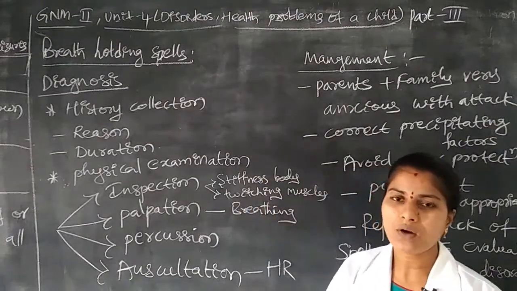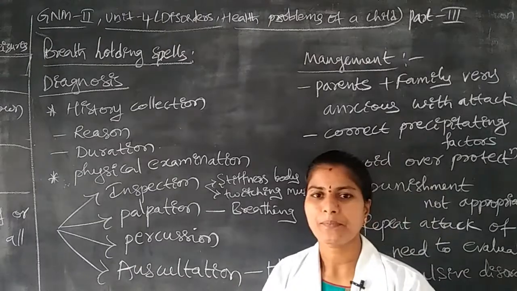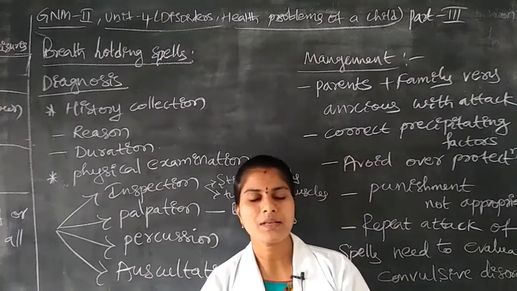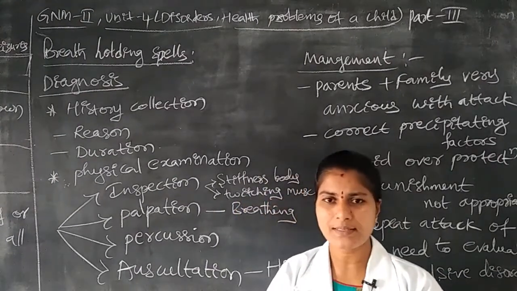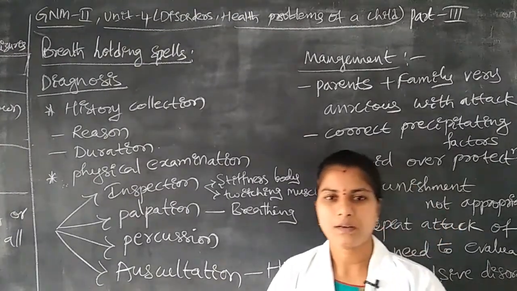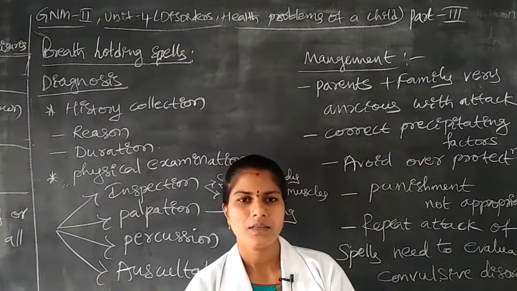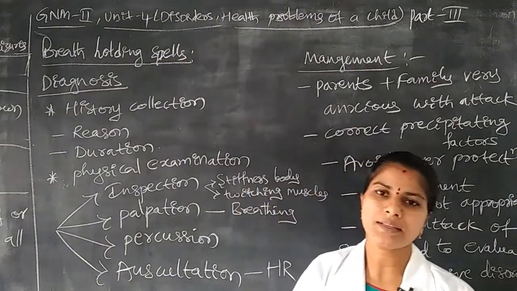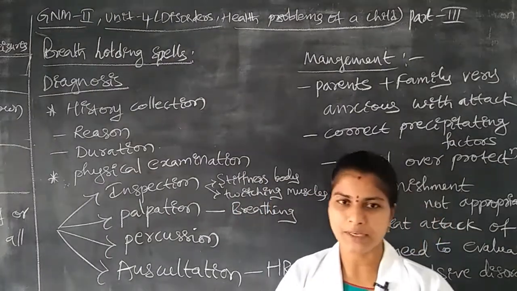If the child does not give any information, because the child has some illness or is a very young child, then we go for the other type, objective data.